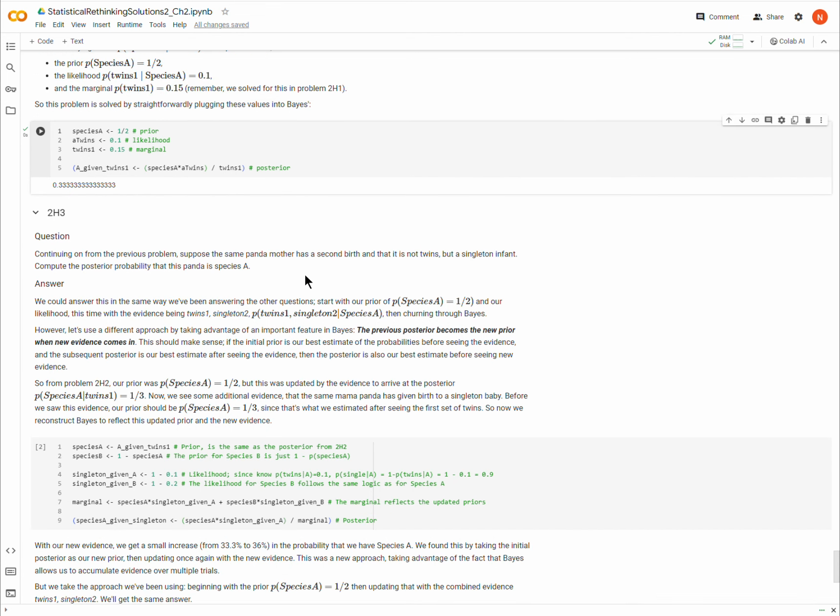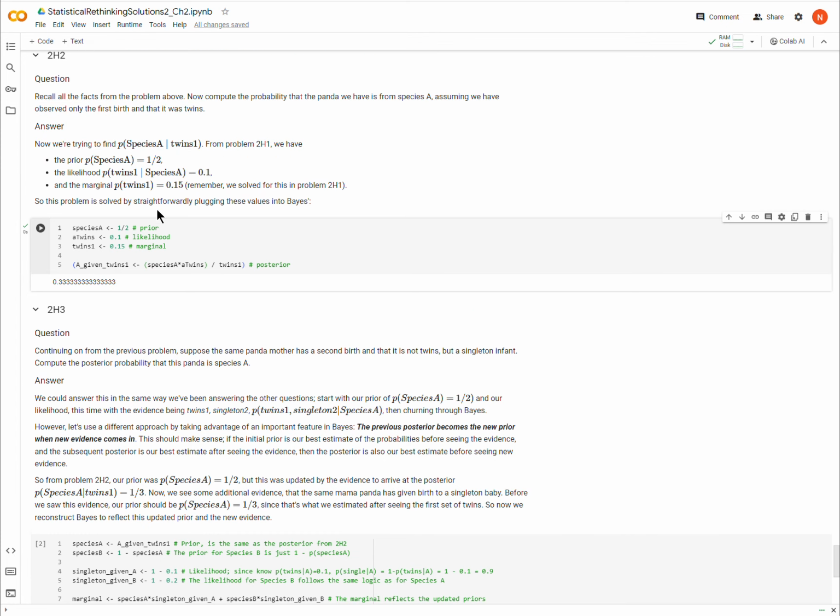Okay. Just a little bit more about question 2H2. It's important to understand that the evidence there was that the panda gave birth to twins. That's the only evidence that we have. And so that updated our prior probability from 1/2 to 1/3.